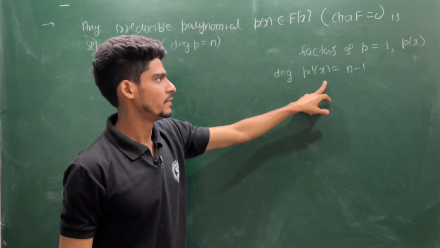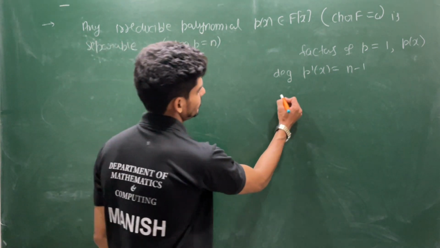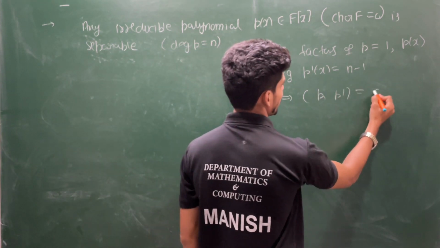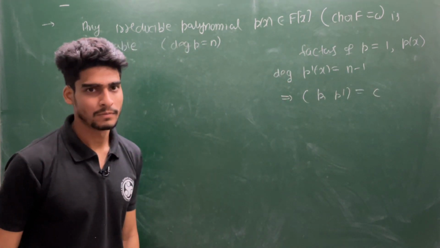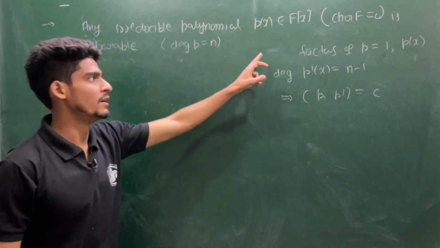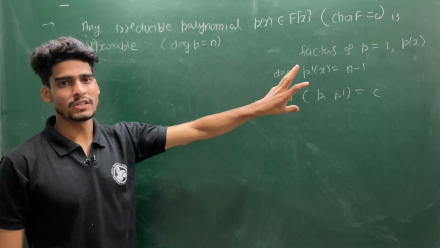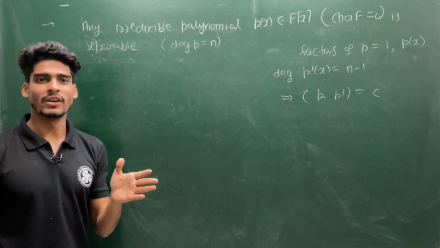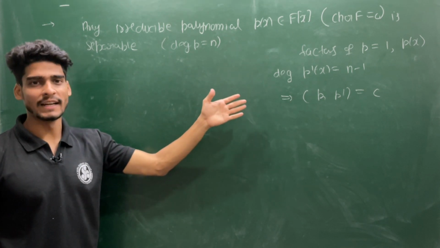That means if you take the GCD of P and P', you will get some constant at maximum, because this one I am treating as a constant. If you multiply the polynomial with some constant, your reducibility criteria will not change, because the definition I have given you for reducibility is different.